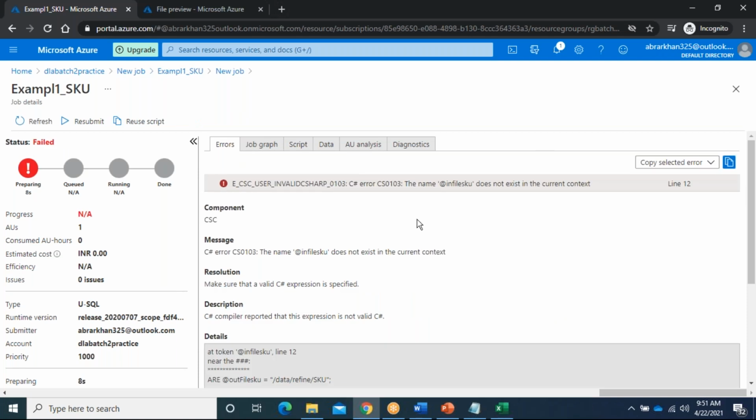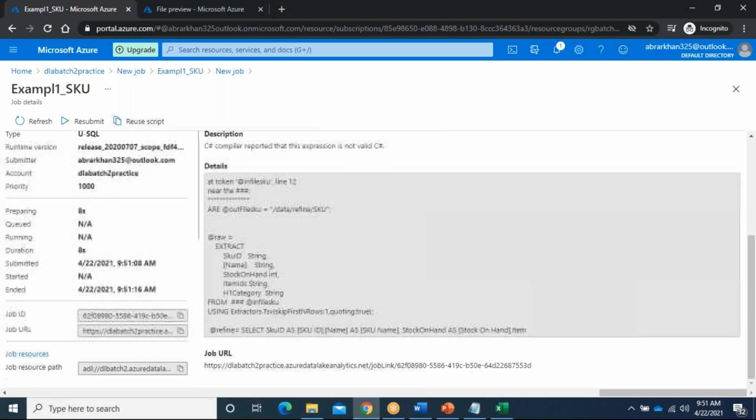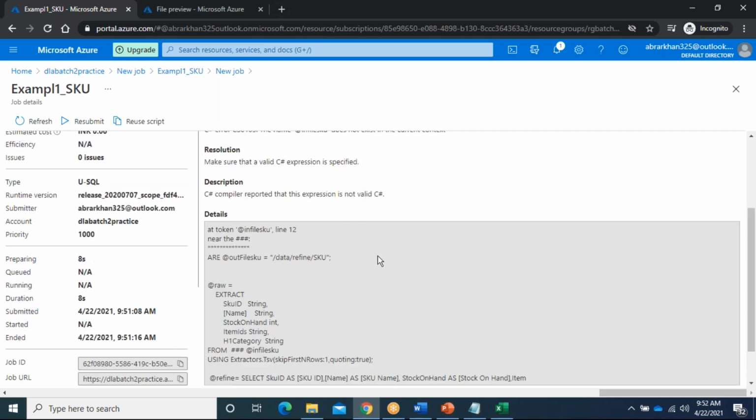Again, I have an issue with infile SKU. Why I am making these mistakes is that you have to know. What is the mistake I made here? Okay, fine. I think in my earlier script I used infile SKU. This is not declared. Actually, I changed the infile to a different one.